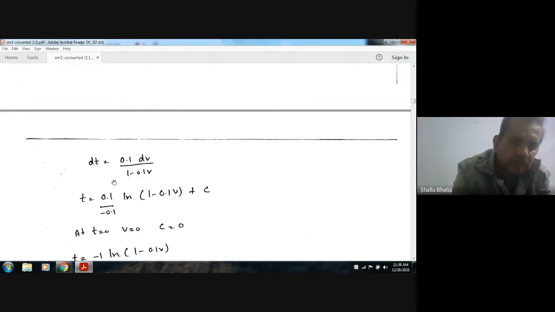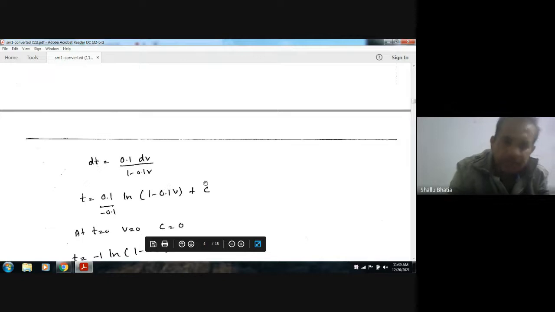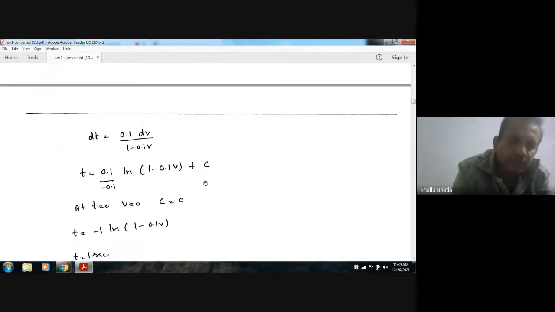So the integration is t equals minus 0.1 over 0.1 times ln of 1 minus 0.1 v, plus a constant c. So this is the integration.